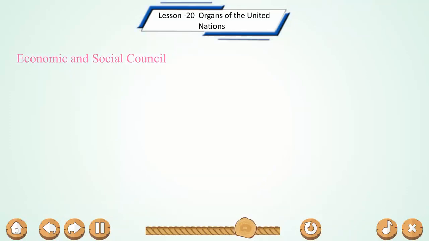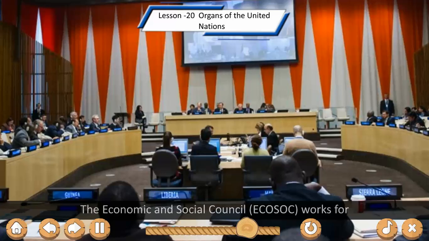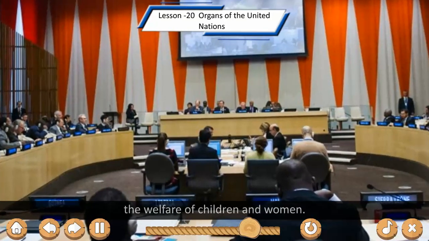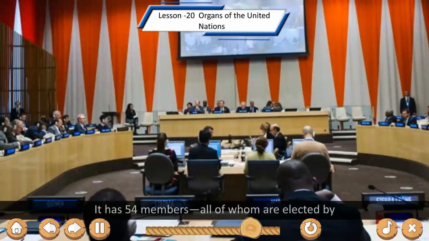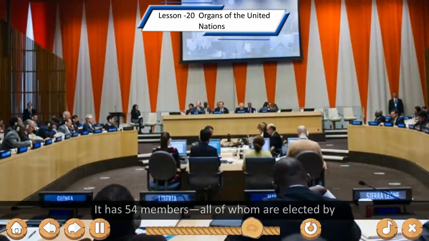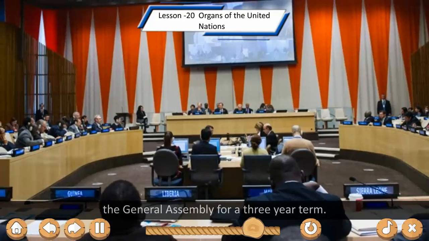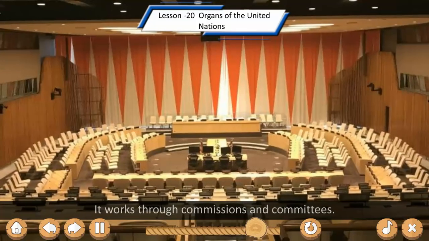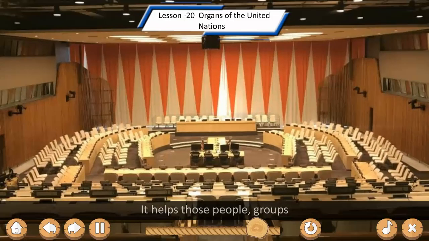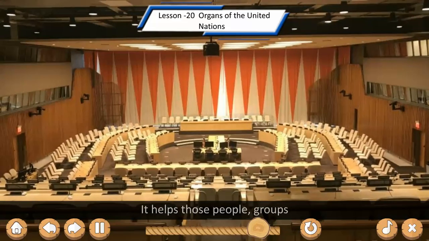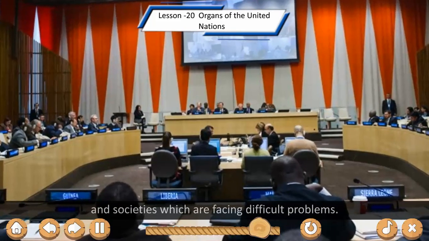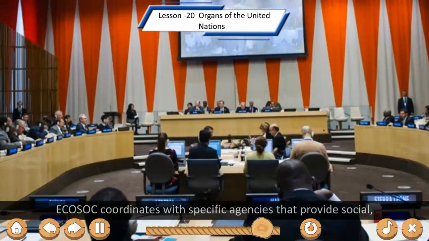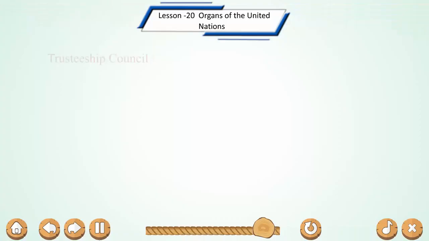Economic and Social Council. The Economic and Social Council, ECOSOC, works for the welfare of children and women. It has 54 members, all of whom are elected by the General Assembly for a 3-year term. It tries to solve the economic, social, and health problems. It works through commissions and committees. It helps those people, groups, and societies which are facing difficult problems. ECOSOC coordinates with specific agencies that provide social, economic, and related services.